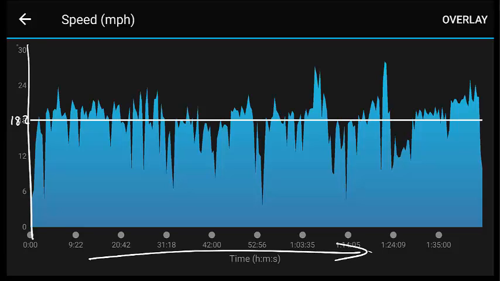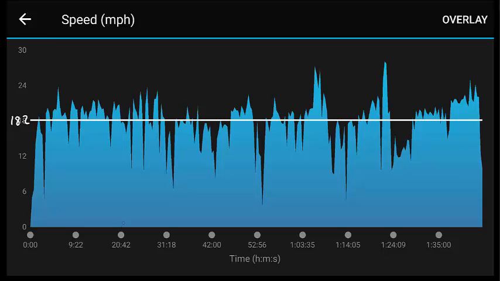And this is my speed being measured on this axis. So for example, at 20.42 minutes, I can see my speed was roughly 20 odd miles an hour. This is literally what it's saying. I've also got the white line plotted across here. It's just my average speed, and my average speed came out to be 18.2 miles per hour on this particular ride.